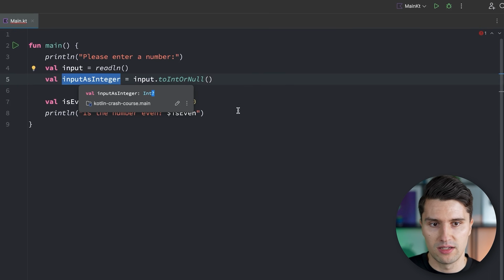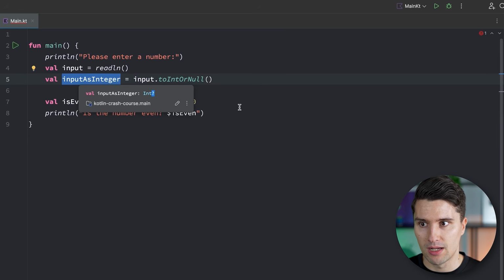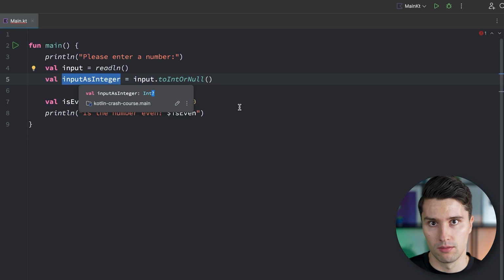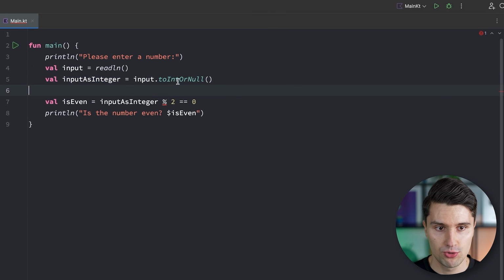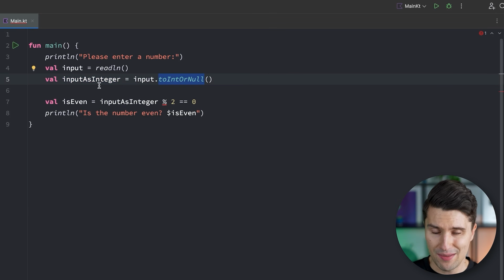It may be null. And if our integer is null, that does not mean it's 0 or it's some kind of random number. No, it really means the number does not exist. So there's definitely a difference between a number being equal to 0 and equal to null. And if we do this, if we now use toIntOrNull, then what will happen here is if we actually enter an invalid input,